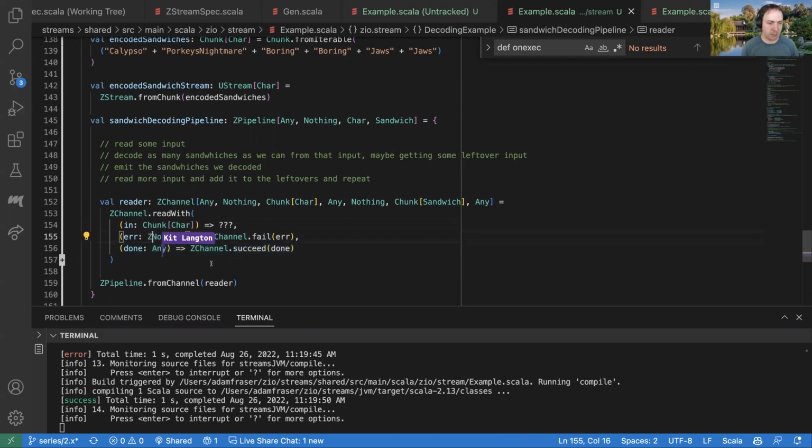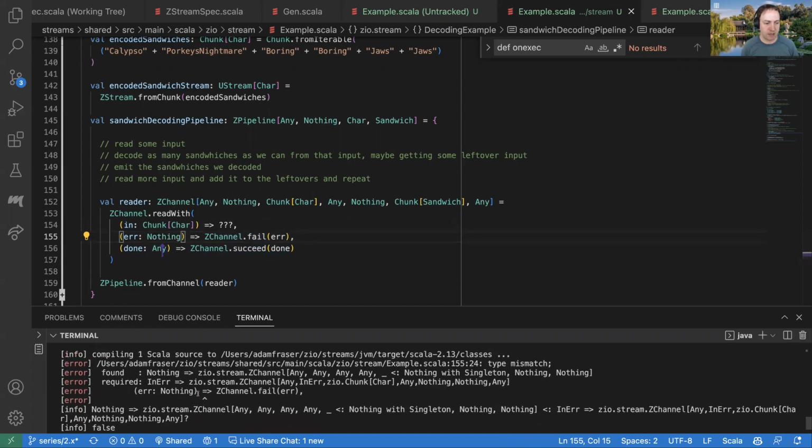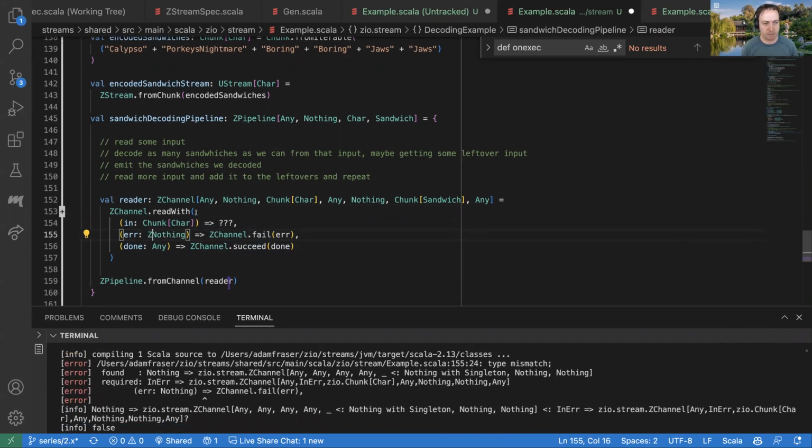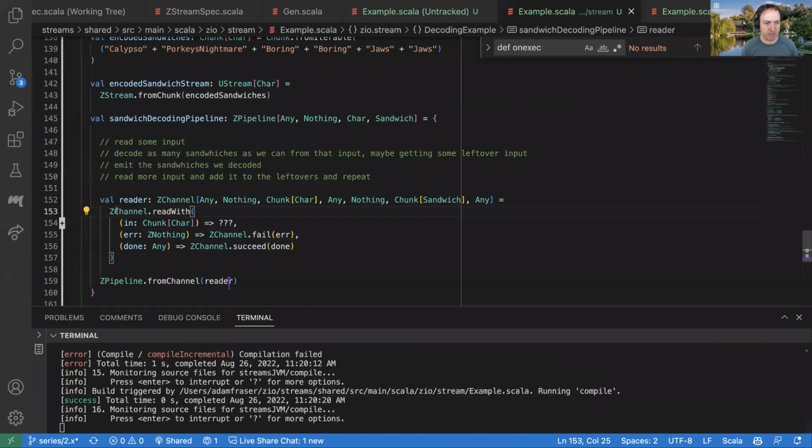And one thing to note here is if I do nothing instead of ZNothing here, I'm going to get a weird compiler error. So this is where this ZNothing data type comes in handy. I'm going to use that, and this will all work fine without me having to manually specify everything. And then, at least for a lot of these stream transformation operators, these two end up being pretty straightforward. If our upstream fails, then we just propagate that failure. And in this case, it doesn't really even matter because we're saying our upstream can't fail. And if our upstream is done, then we're done. And those are going to be quite easy.